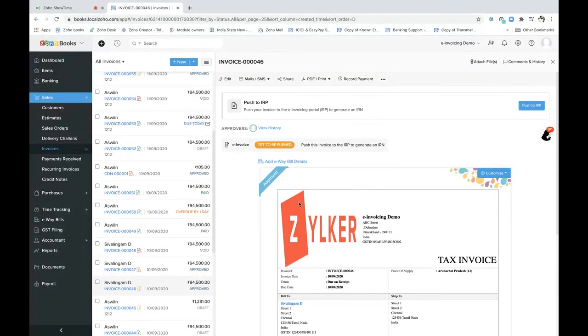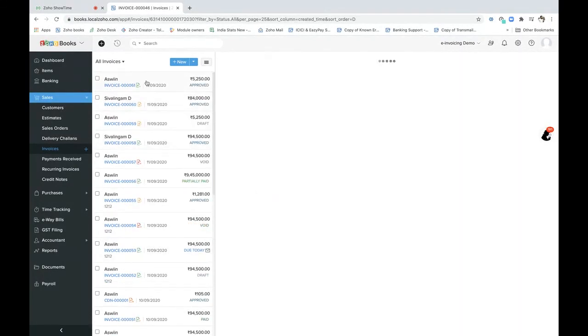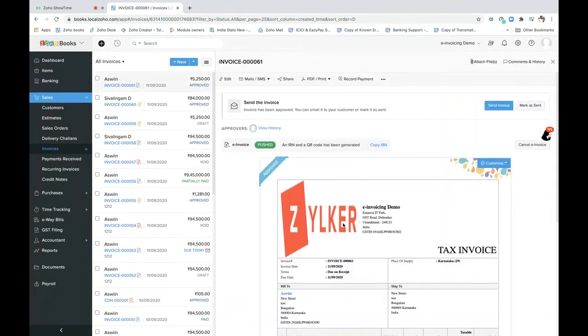And again, I will just push it to the IRP and get the IRN being generated. Once the IRN is generated, this would show you a label of e-invoice is being pushed. An IRN or a QR code has been generated. If you would like to copy this, you can right away copy this.